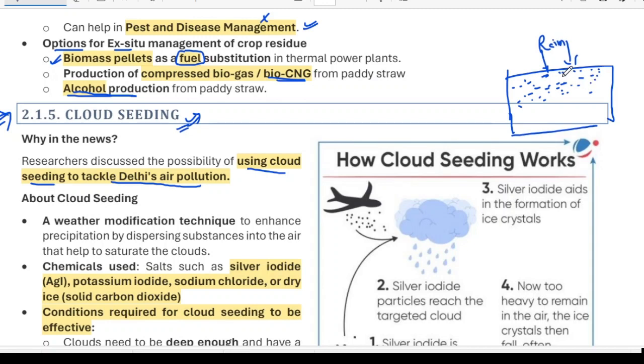Rain will attach to the dust particles over the drops, and these drops will settle on the ground, and hence the air pollution will get to the ground. In order to reduce the air pollution of Delhi, this method was being proposed during December or January. You must understand what cloud seeding is.